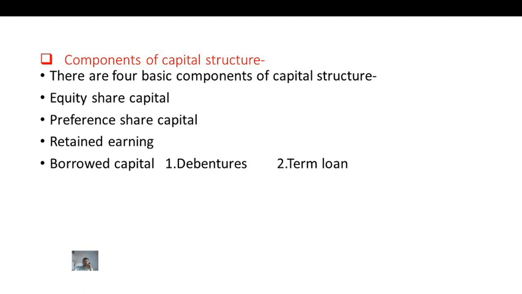Some characteristics of borrowed capital: borrowed capital creates debt on the company. The company has to pay interest on borrowed capital compulsorily. Whether the company has profit or not, the company must pay interest yearly on the borrowed capital. So these are the components of capital structure: equity share capital, preference share capital, retained earnings, and borrowed capital.